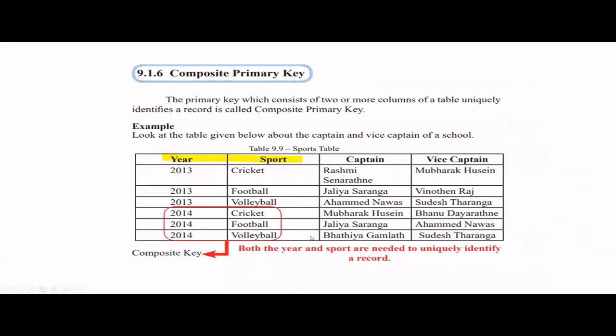And sometimes in a table, you can have 2 or more columns acting as primary key. So that is why in that enroll table also, it's like a composite primary key that you can consider, because you should have both columns together. Then only this will act as a unique thing. For example, if you just take 2013, it's duplicated, right? And if you take only cricket, it's also duplicated. But if you consider 2013 cricket captain, it's a unique thing. So then this record will be uniquely identified. So that is why it's kind of a composite primary key, right?